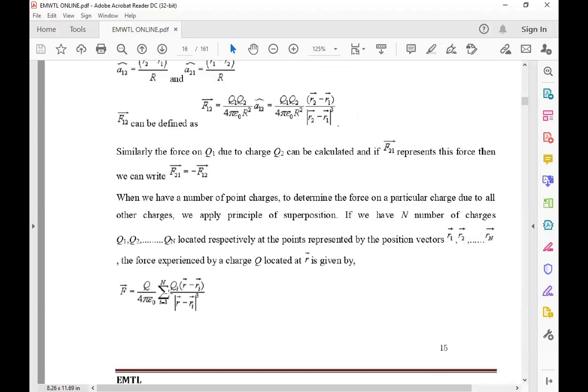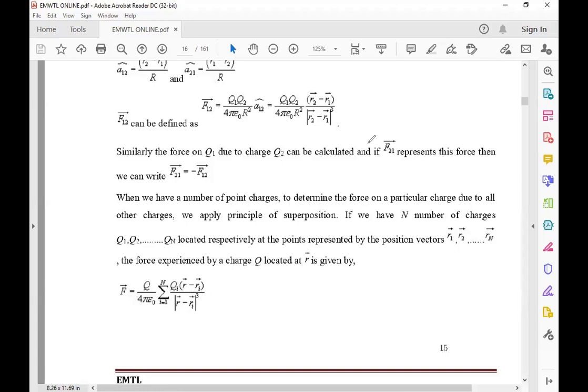The equation representing that is Q by 4 pi epsilon naught, sum of i equal to 1 to n. It starts with R minus R suffix i: for 1 it is R minus R1, for 2 it is R minus R2, and for 3 it is R minus R3, like this.